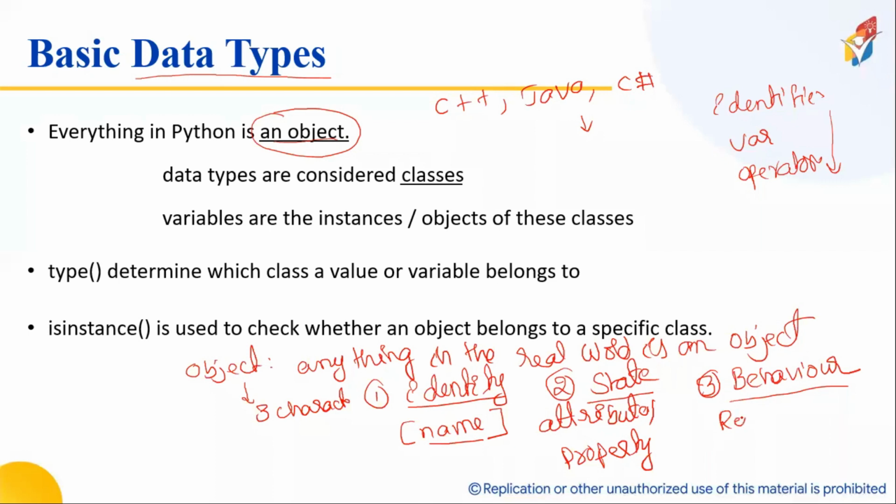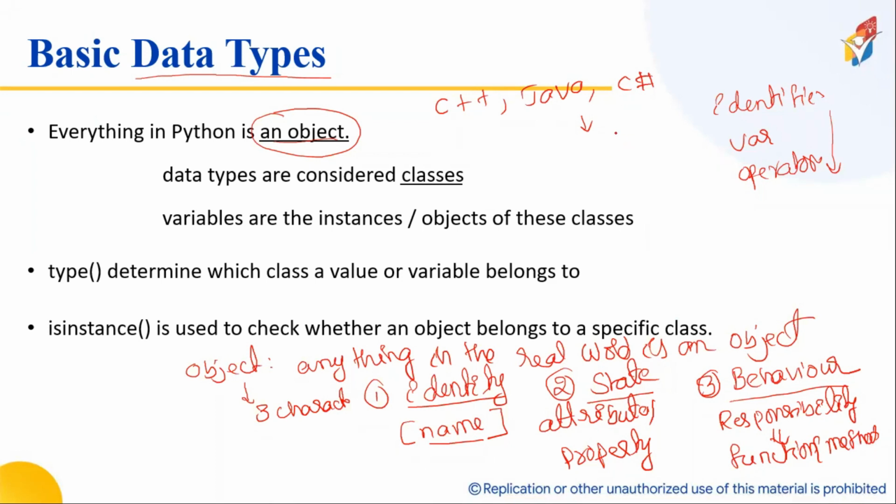Behavior is also called responsibilities. Responsibilities are represented with functions, also called methods.